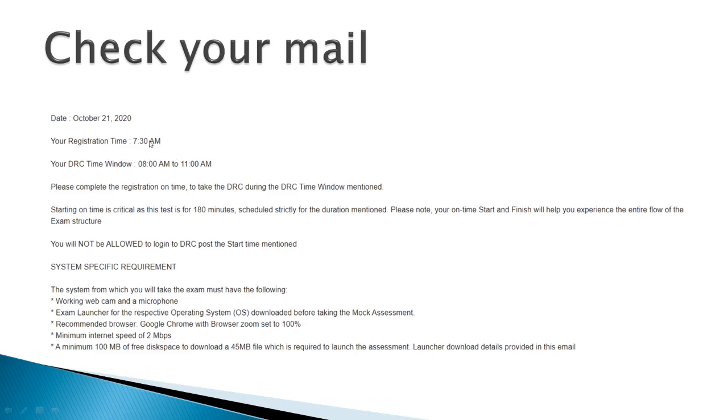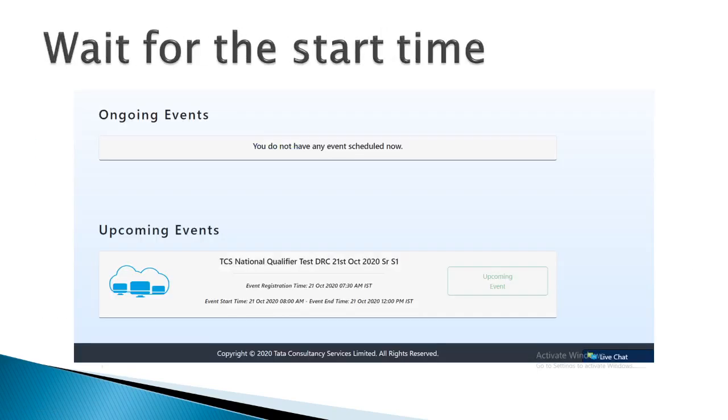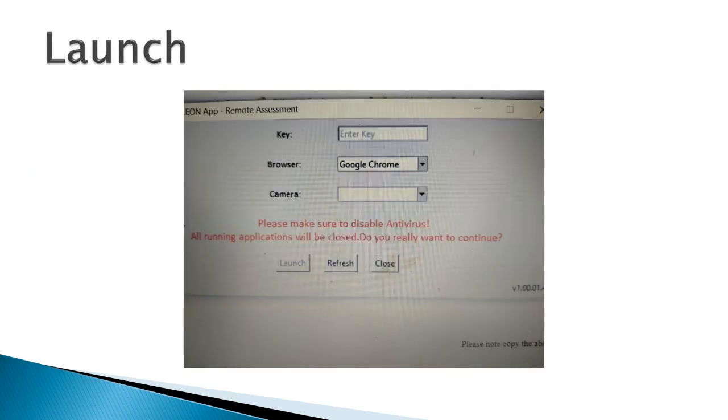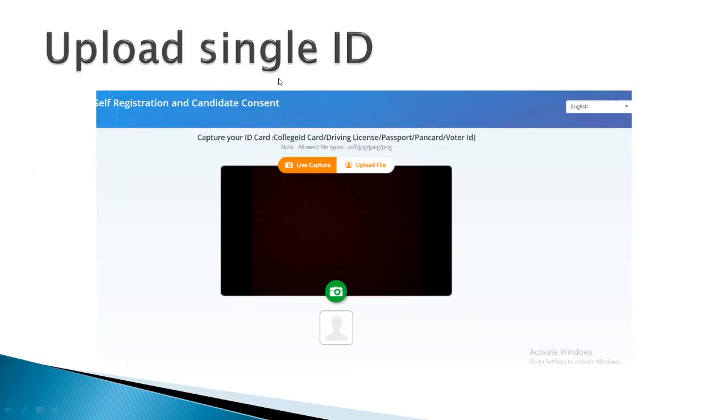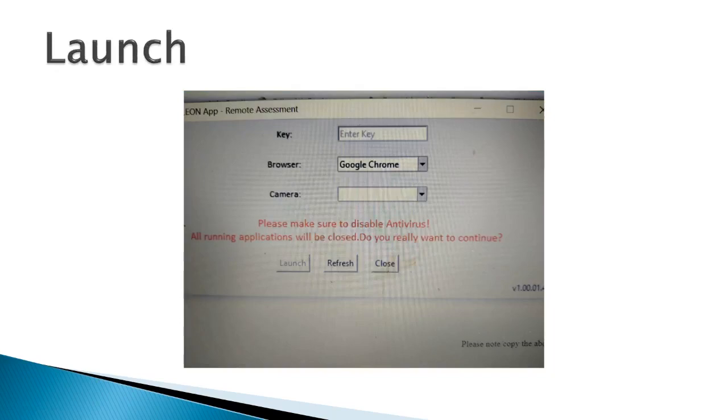After registration, you have to go to the download section and click on the launcher that you have downloaded, and on the launcher you will have to give the key that you got after the registration. That key will be used, and after this your test will start. That test will be for 3 hours if you have taken subjective NQT, and you have to sit for 3 hours, and make sure you get familiar with everything so that there will be no problem in your final exam.